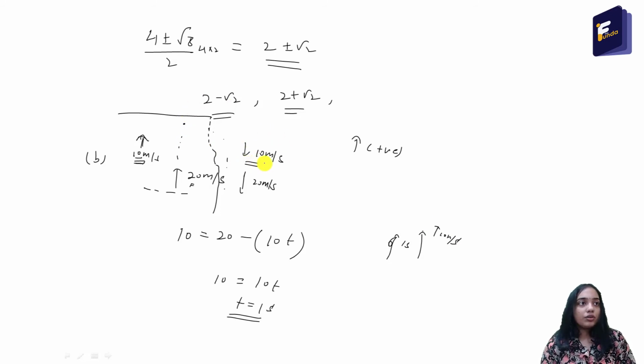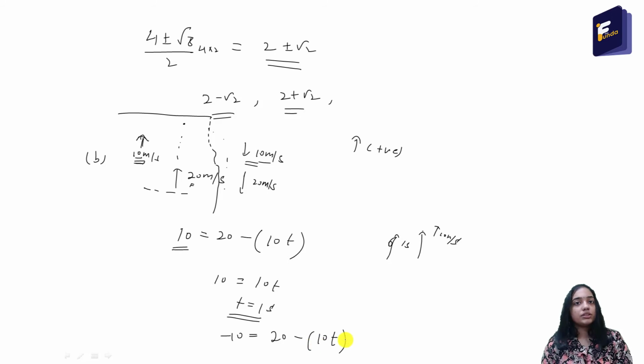After some time, it will also have a speed of 10 meter per second in the downward direction while it is coming down. So here we will take the final velocity as minus 10. In the earlier situation, we calculated with 10. So the final velocity is minus 10 and the initial velocity is 20 minus 10 into t.